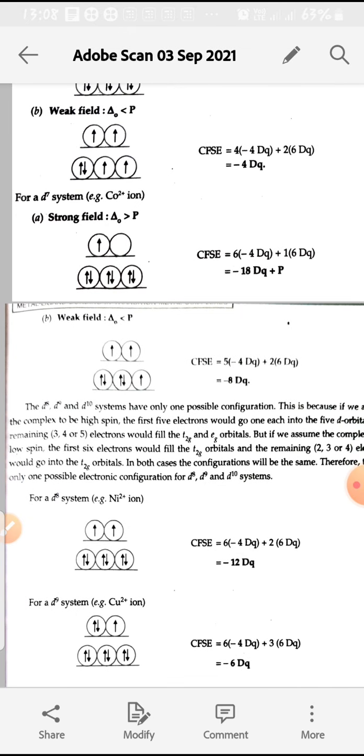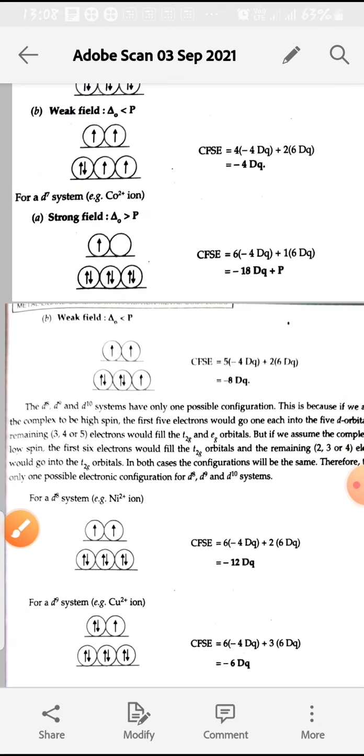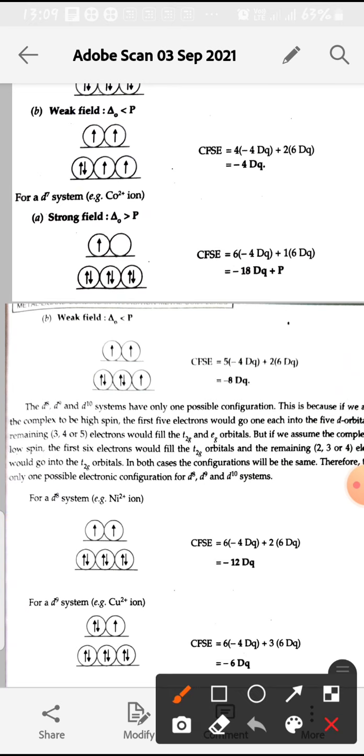Similarly, in case of d7 in strong field, the 6 electrons will be in T2g orbital firstly, with pairing of electrons, and the 7th electron goes into Eg, then there will be 6 into minus 4 Dq plus 1 into 6 Dq, and that is minus 18 Dq.